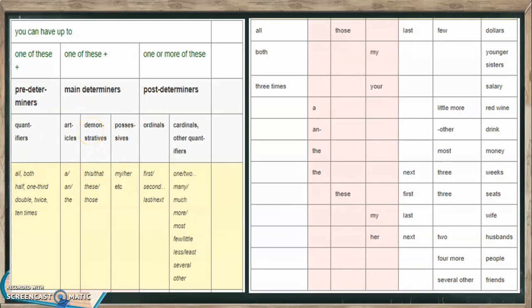Maybe a post determiner, maybe one predeterminer and then one main determiner plus post determiner. If we have post determiners, we can have one or more. Just pause this video to take a look at everything.